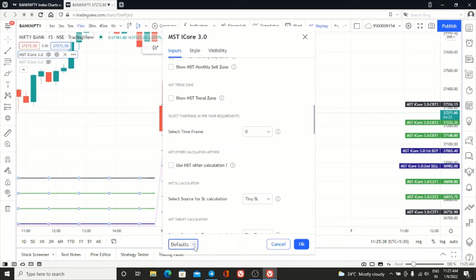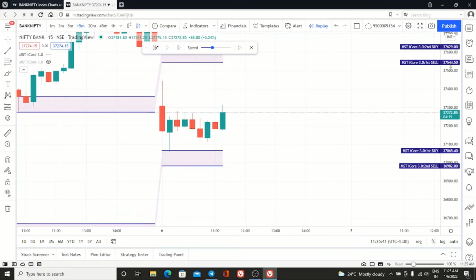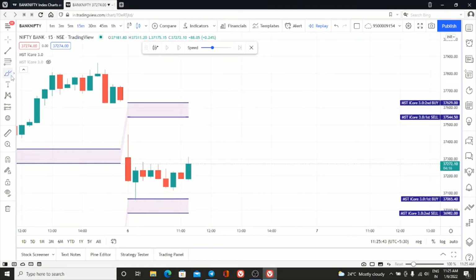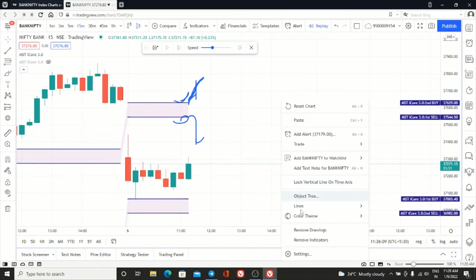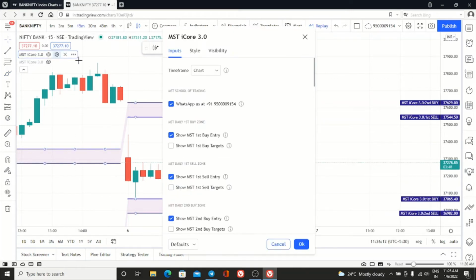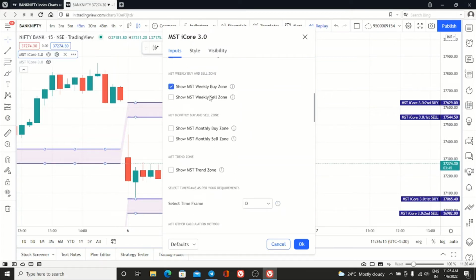Okay, now I'm making it default mode. Suppose market is coming down here, coming to first sell part. This side it is coming. You can see any price action pattern or price action based candle formed here. Any rejection of candle. In such cases, you can again take sell entry, or you can blindly also take the sell entry with this stop loss. If SL hit, you must go for reversal entry. Don't hesitate.